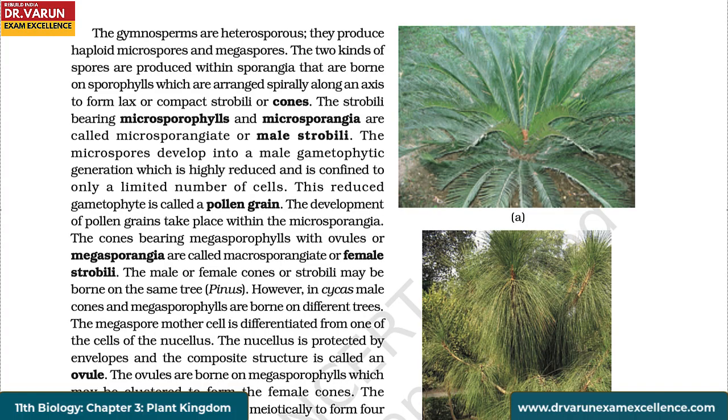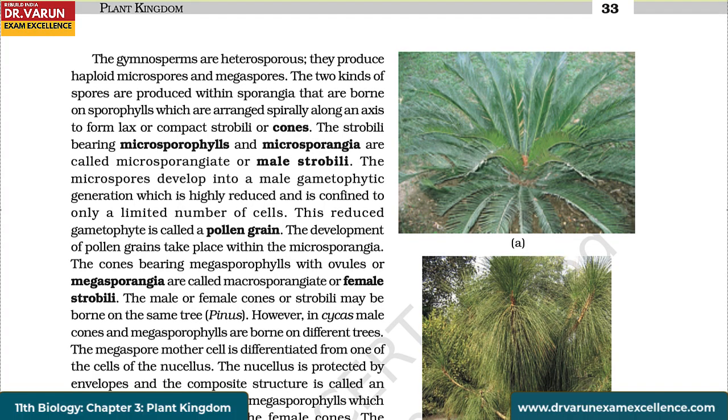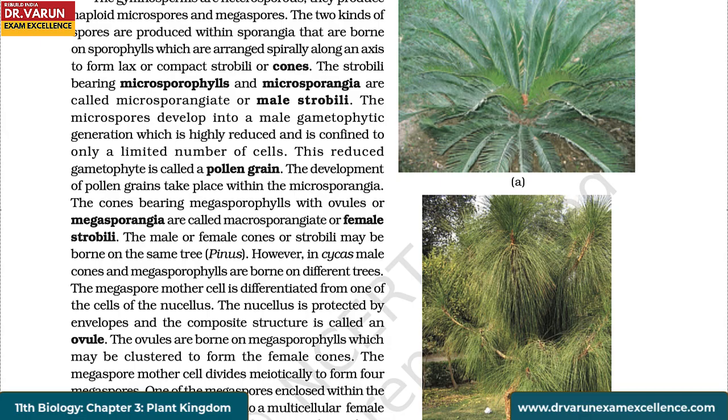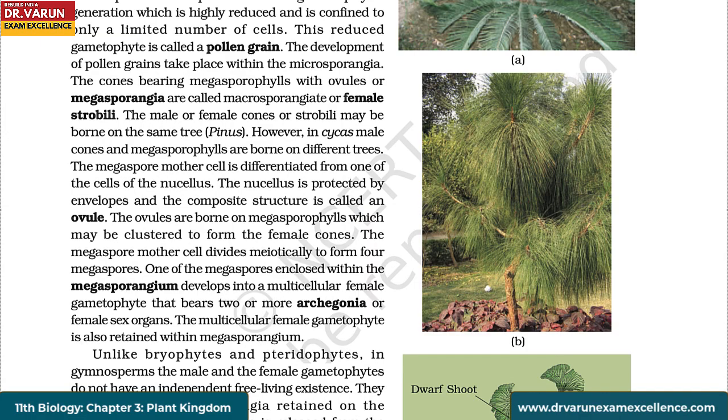The development of pollen grains takes place within the microsporangia. The cones bearing megasporophylls with ovules or megasporangia are called macrosporangiate or female strobili. The male or female cones or strobili may be borne on the same tree as in Pinus. However, in Cycas, male cones and megasporophylls are borne on different trees.